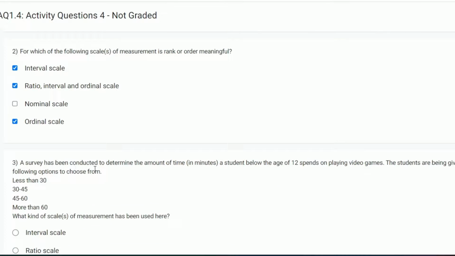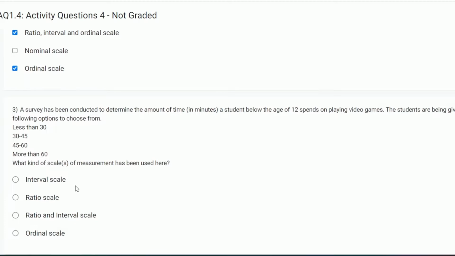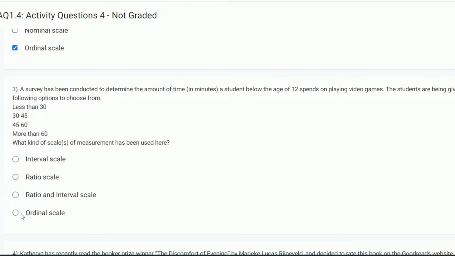A survey has been conducted to determine the amount of time a student below the age of 12 spends on playing video games. The students are being given the following options to choose from: less than 30 minutes, 30 to 45 minutes, 45 to 60 minutes, more than 60 minutes. What kind of scale of measurement has been used here? Is it interval? No, because we cannot perform any addition or subtraction on this. Ratio is also not. It is an ordinal scale.